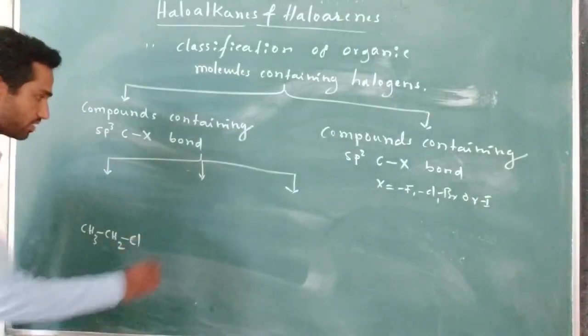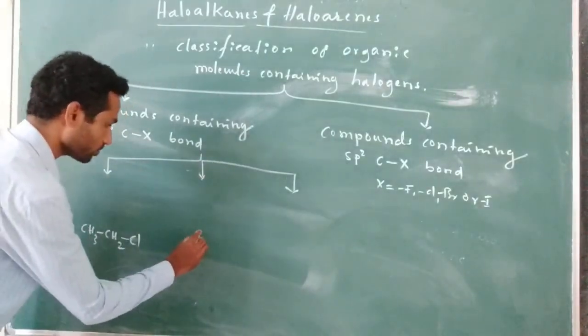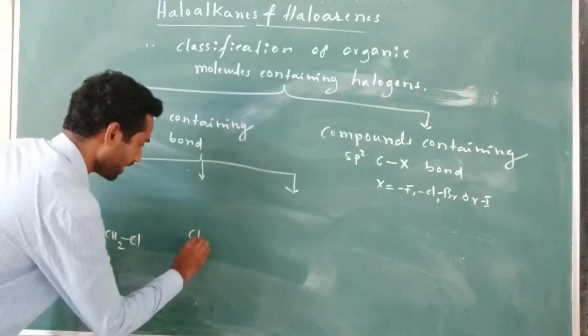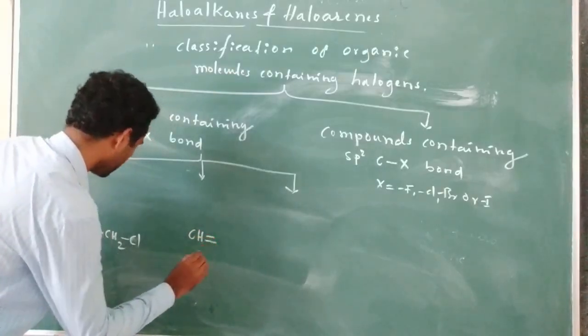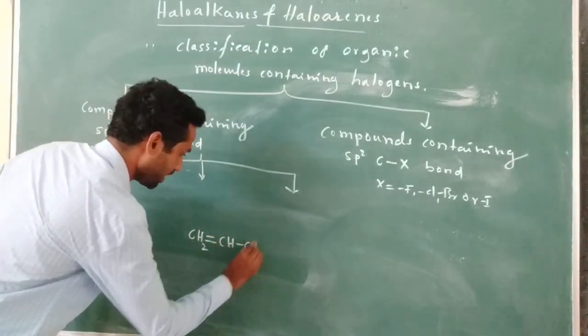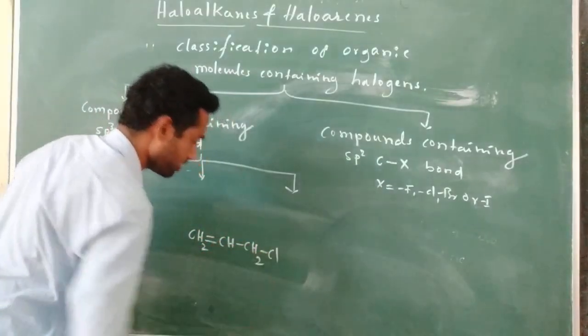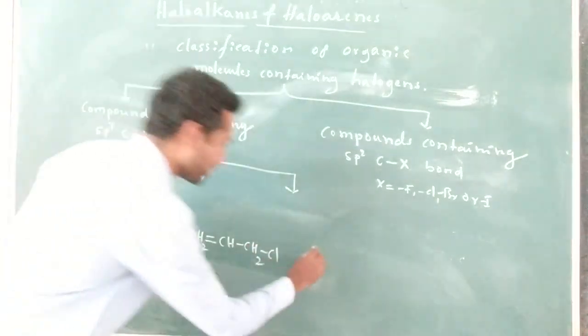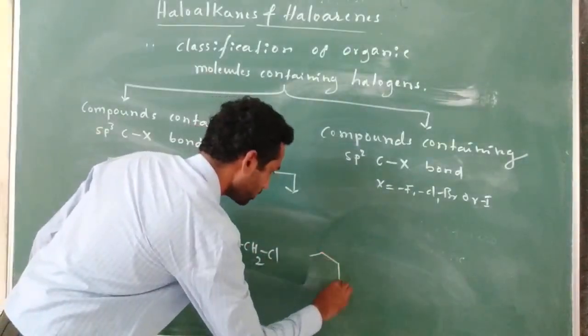One example. Here I am going to write one more example: CH2=CH-CH2Cl. One more example. Here I am going to write one more example.